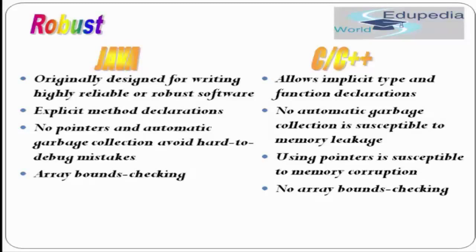And also in Java, there is array bound checking. So whenever you create an array in Java, you have to define the size, if you are not simply putting an object at the time of creation. Whereas in C and C++, there is no array bound checking.